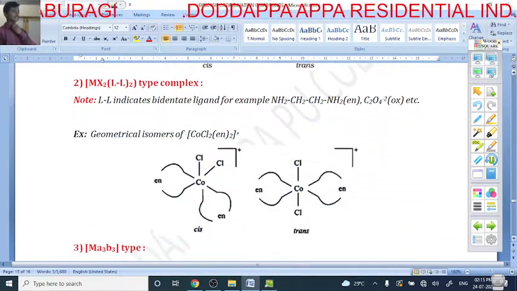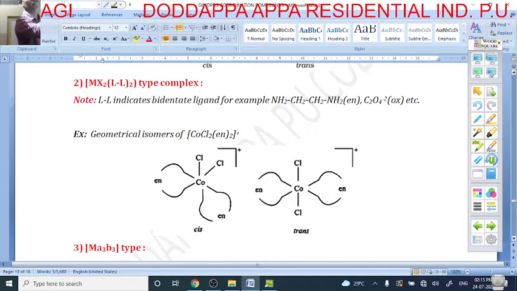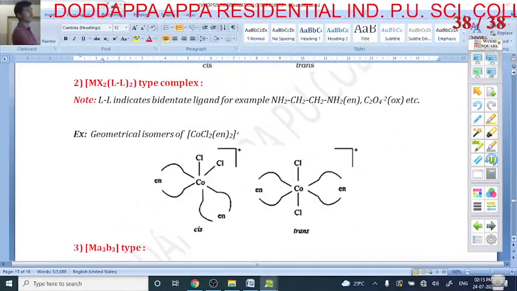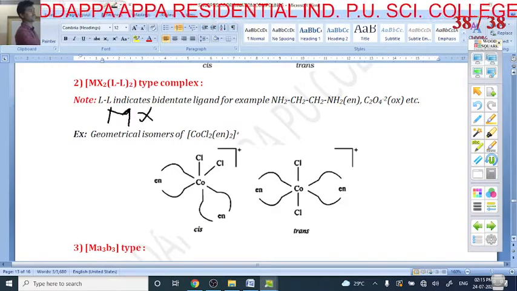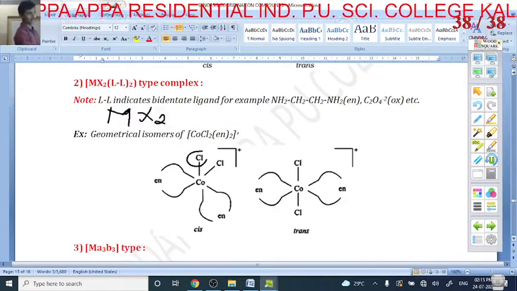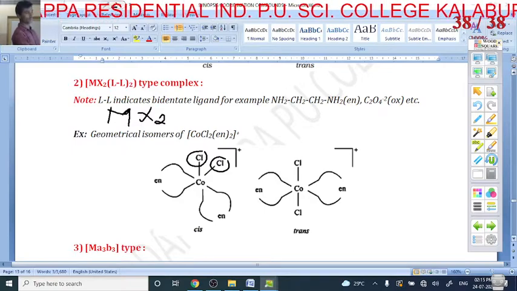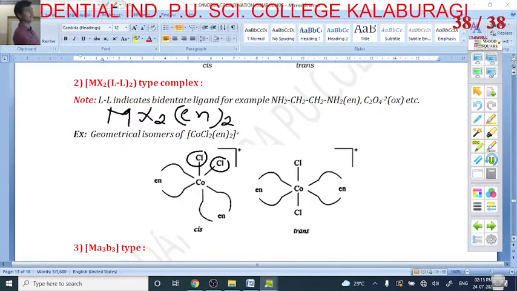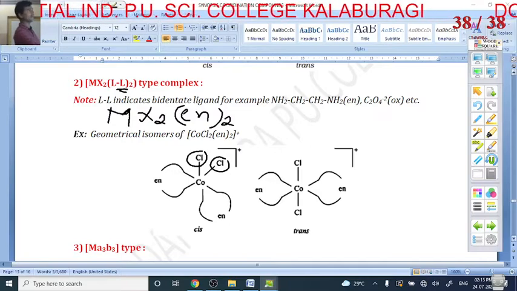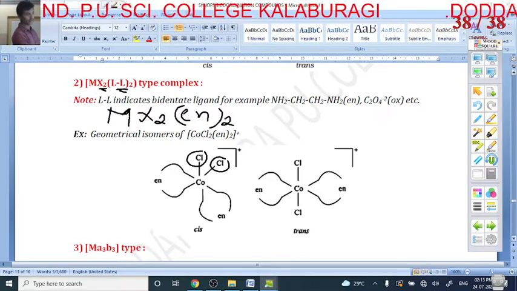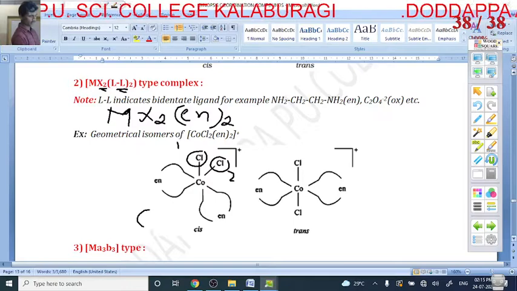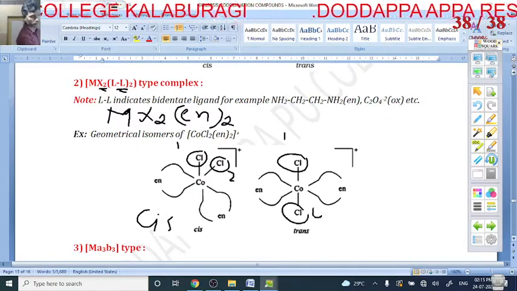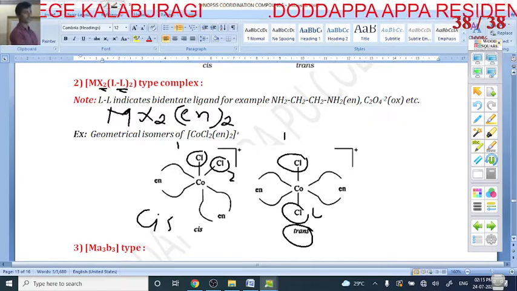Yes, my dear students, here also it is the same. What type of ligand is it? MX2 means these are the X. LL2 means nothing but en2, which is a bidentate ligand. LL means bidentate, MX2 is monodentate. Here 1 and 2 position is called cis. Here 1 and 4th position is called trans.